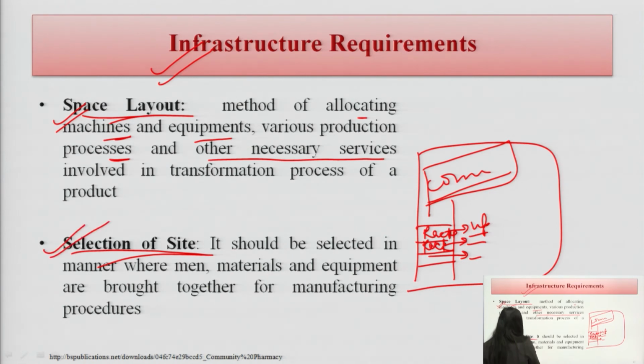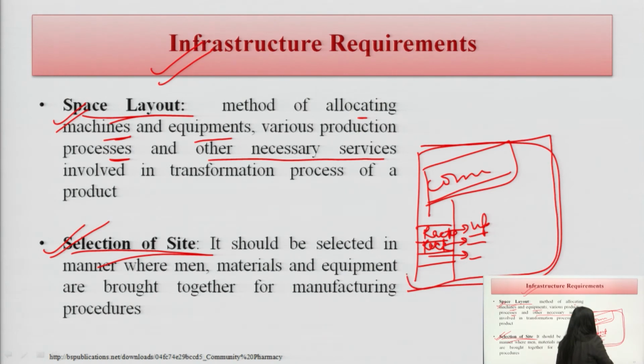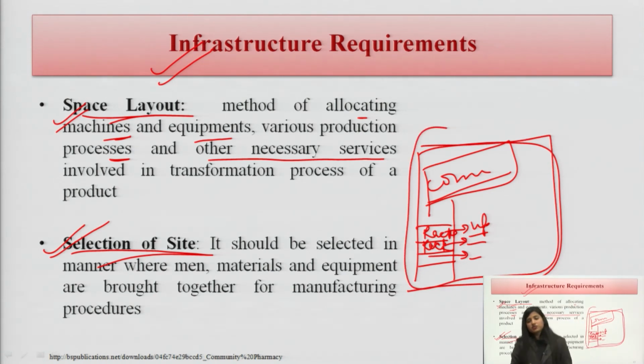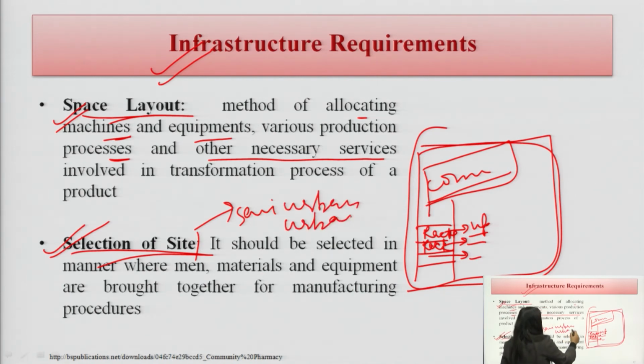Another is the selection of the site. In the infrastructure, this should be the basic or first criterion, where a pharmacy should be. In the selection of site, it could be semi-urban areas, urban areas, or rural areas, and there are many factors. On that basis we will decide which area we should select.